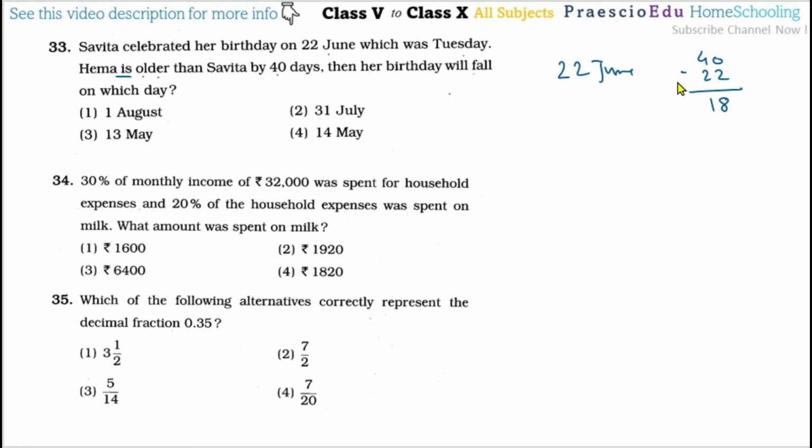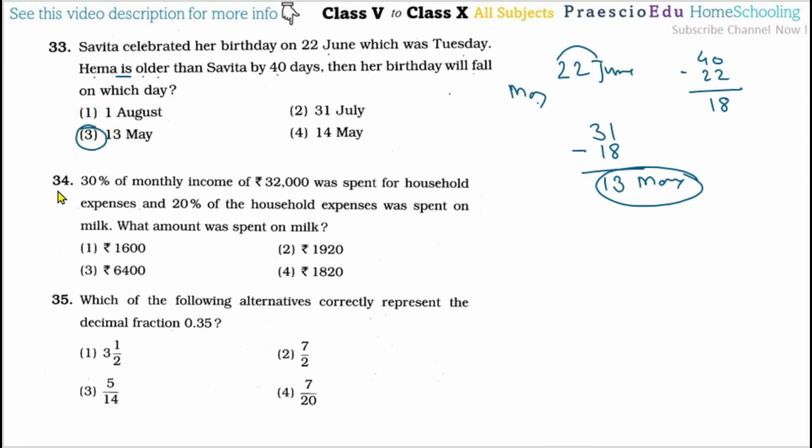Before June there is May, and in May there are a total of 31 days. So from the 31 days we have to deduct this 18 also. So we are getting 13th May. So 13th May is the birthday of Hema, and this is given in option number 3.